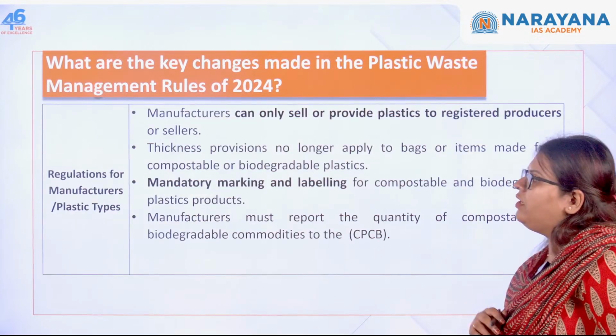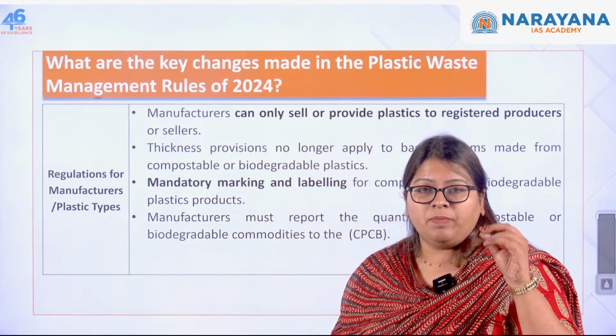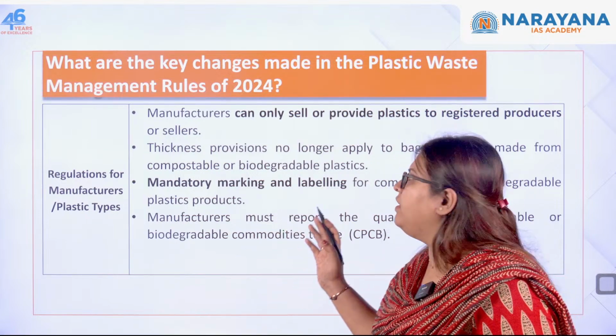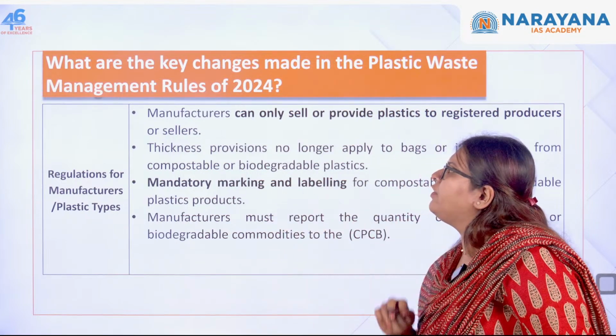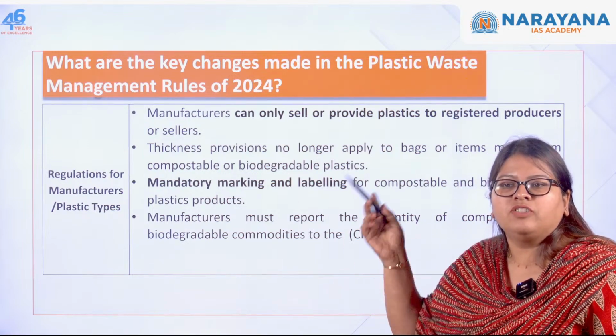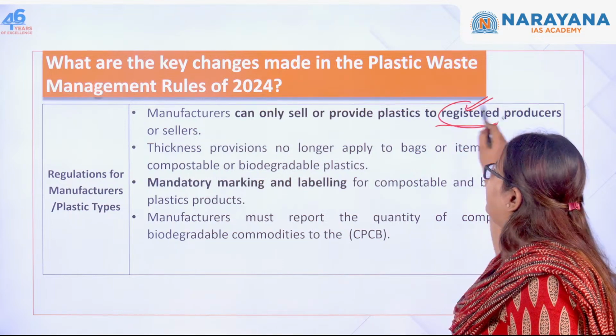Next, what are the regulations for the manufacturers? Whether the plastic types are classified based on their thickness or size is what we will see here. The regulation for the manufacturers is that they can now sell their products only to the registered producers or the sellers, so they must be registered.